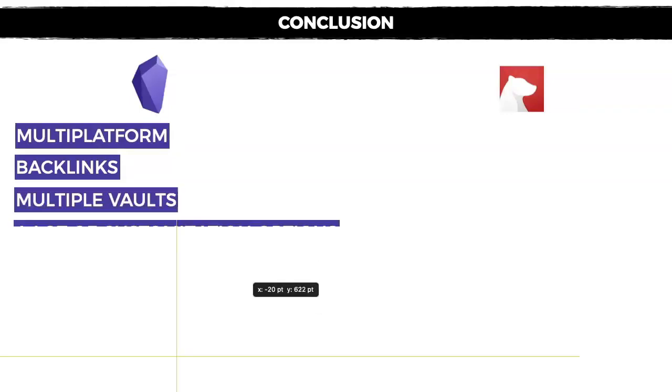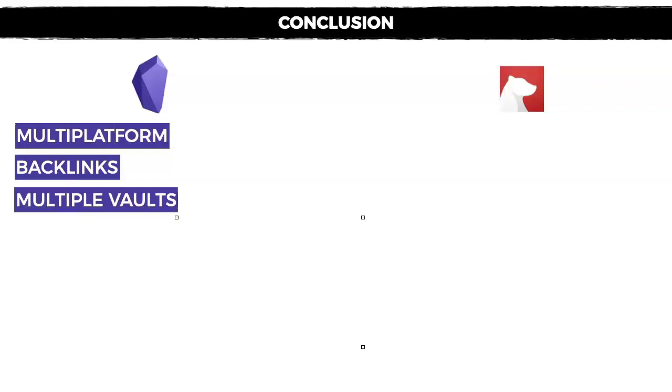The other thing that's pretty interesting is that in Obsidian you can have multiple vaults, which means you can create more than one vault in which you can take notes. Let's say, for example, you want to separate your personal notes from everything related to business. You can create multiple vaults in Obsidian, and it will create a whole ecosystem of notes which are not linked.